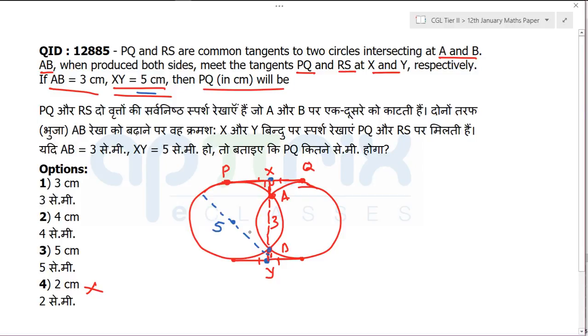The diameter is given to be 5 here. That has been provided. Now I'm trying to make this particular line here, and I'll join it. And you know that a diameter will create a 90-degree angle here. That is also known to us. So there are many things you can use. The tangents are equal and all.